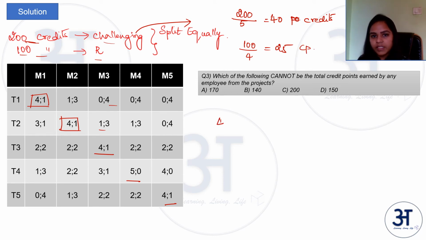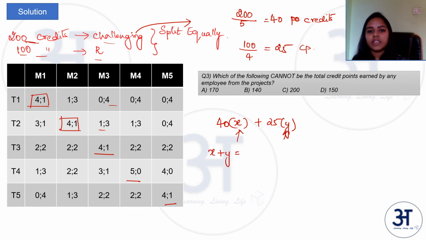So it should be something like 40x plus 25y, where x is the number of challenging projects an employee worked on, and y is the number of normal projects the employee has worked on, and x plus y should be equal to 5, right?